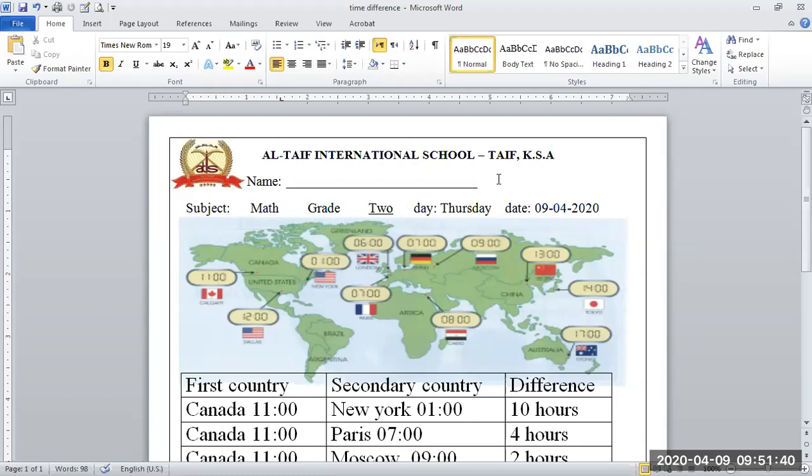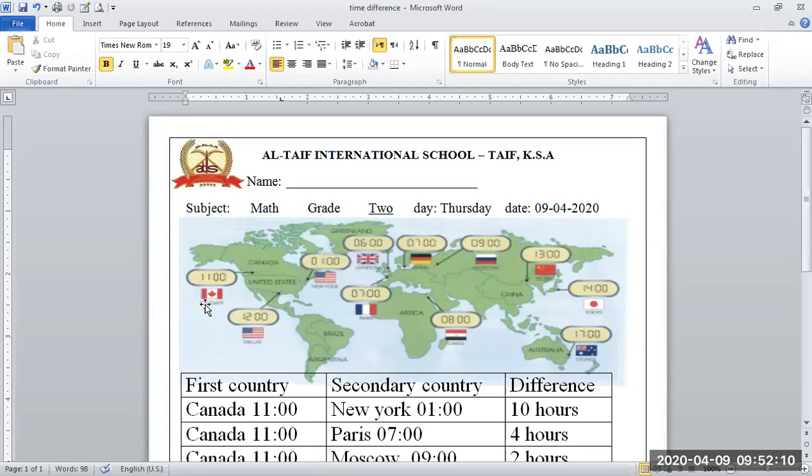Good morning. Today we study the difference of time between different countries at the same time. Okay, now open your book, page number 76. This is traveling time. Okay. Right now, for example, the time in Canada is 11 o'clock during the day.